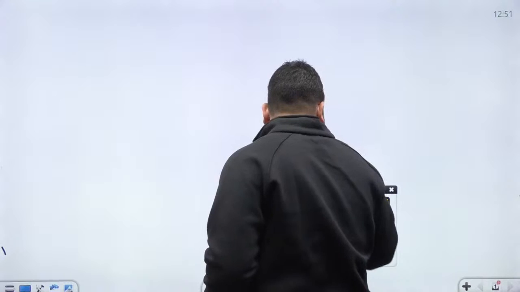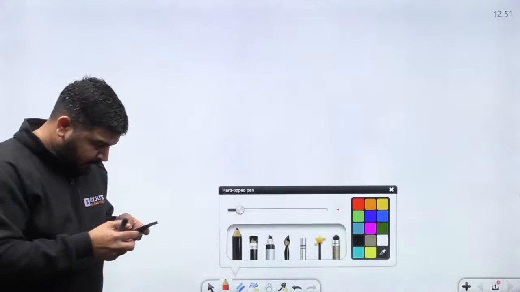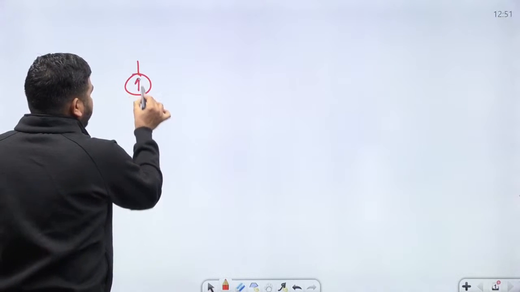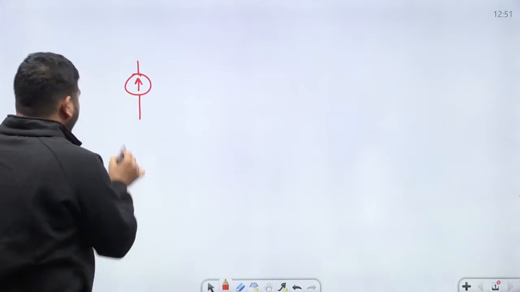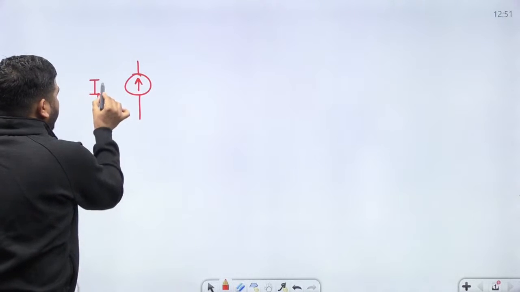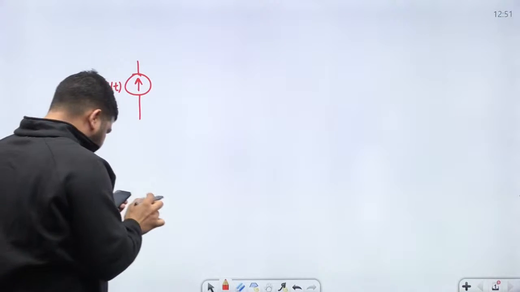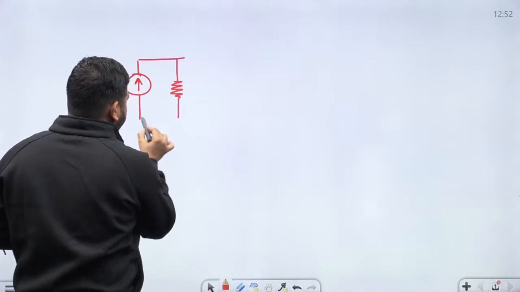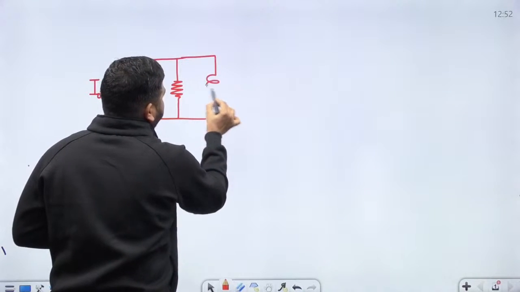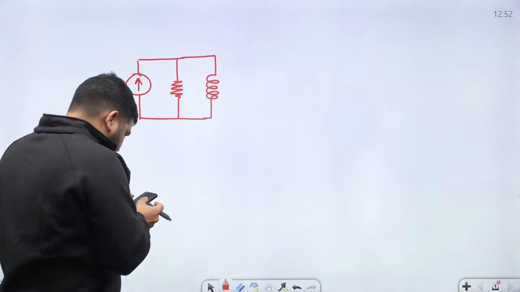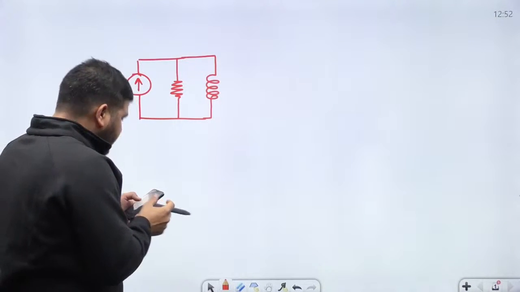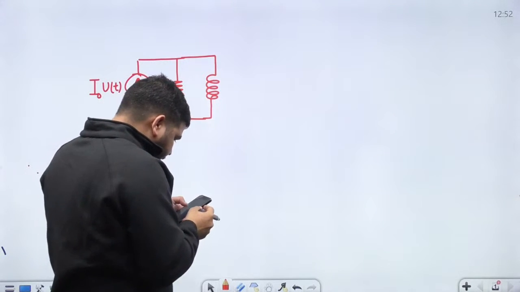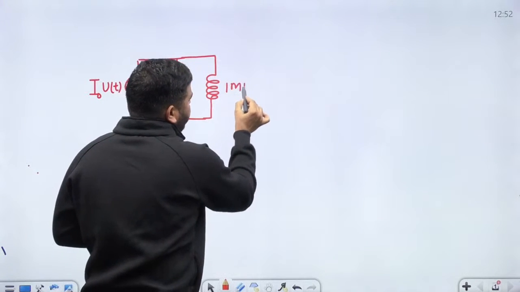So let's try to solve this question, guys. The question is, there is a current source which is provided to you, and the current source has the value I naught u(t), and there is a resistance and an inductor in parallel. The resistance has the value 10 kilo ohm, and the inductor has 1 millihenry value.